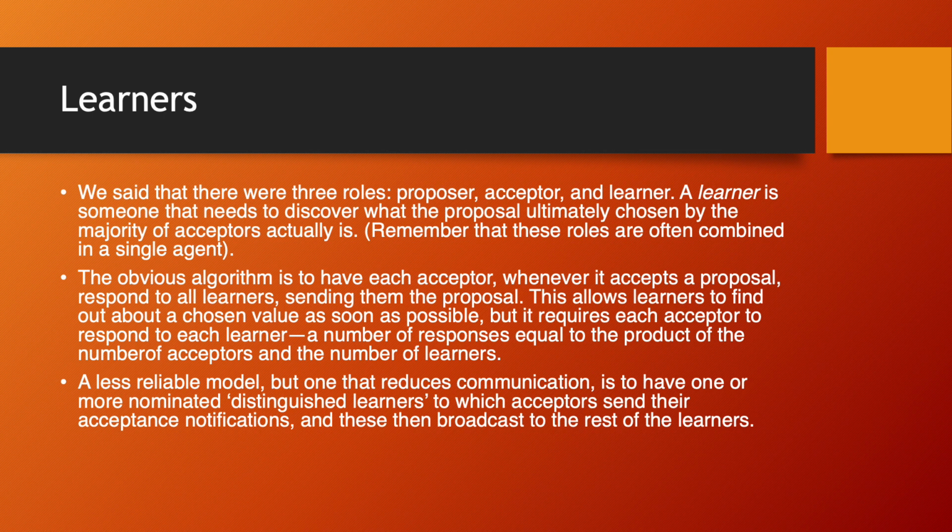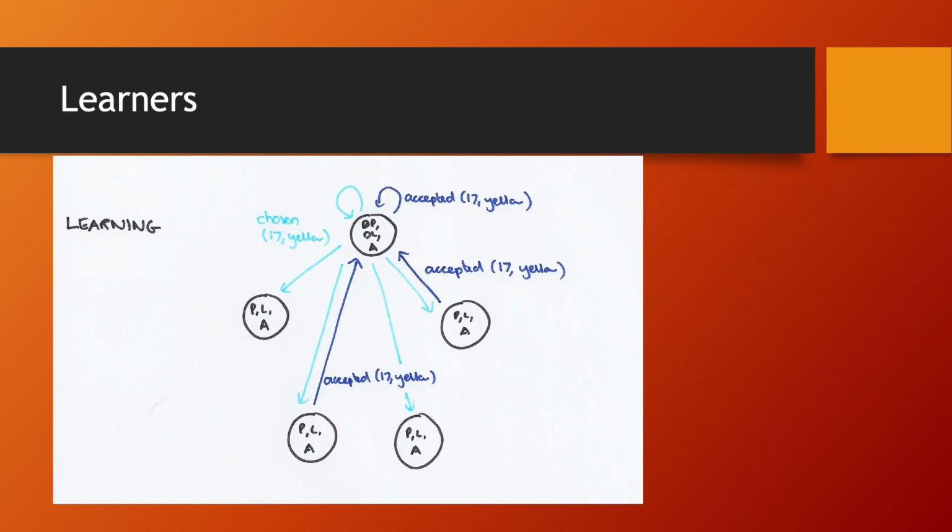A less reliable model, but one that reduces communication, is to have one or more nominated distinguished learners to which acceptors send their acceptance notification and which then broadcast to the rest of the learners. Here's a diagram depicting learners. Pause the video and appreciate it.